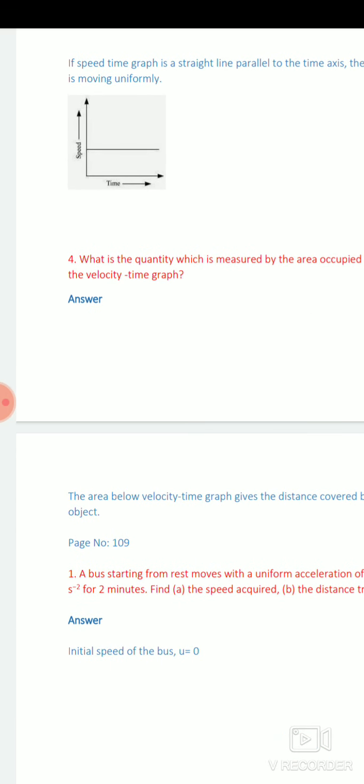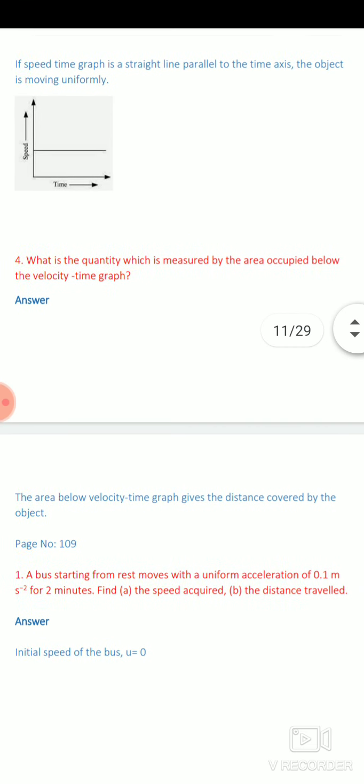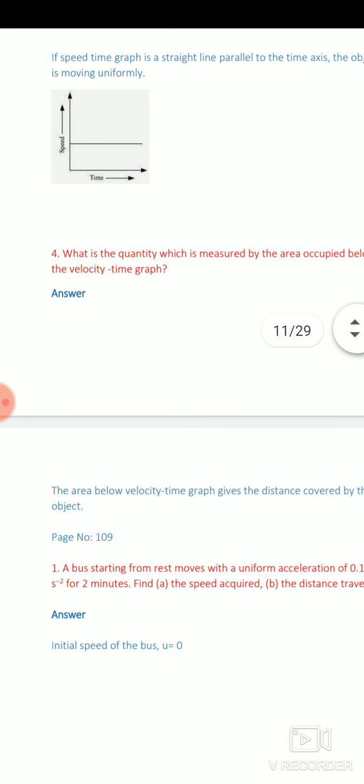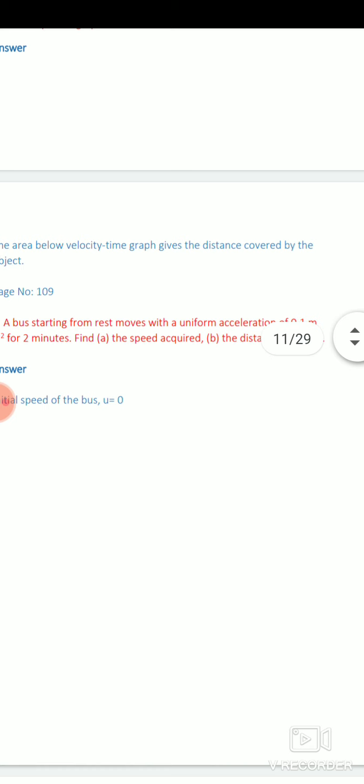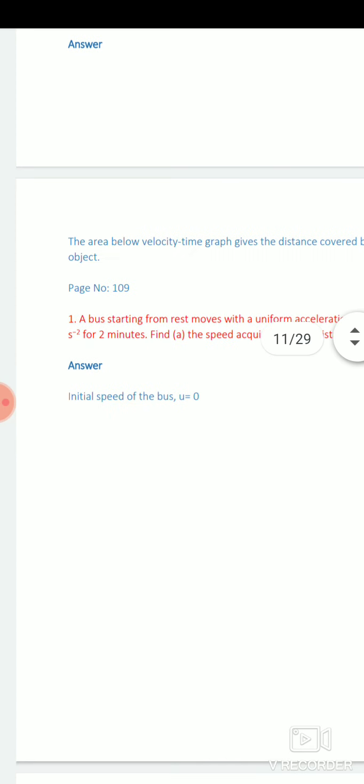Question number 4, what is the quantity which is measured by the area occupied below the velocity time graph? The area below the velocity time graph gives the distance covered by the object.